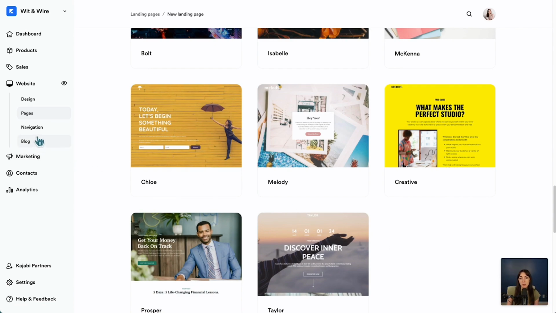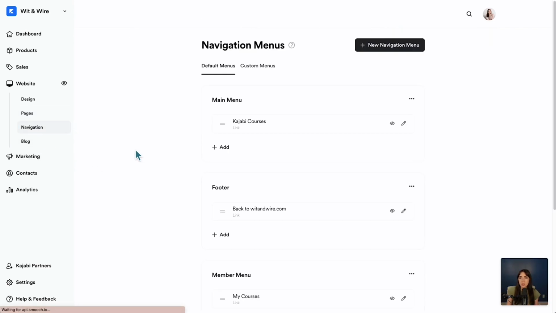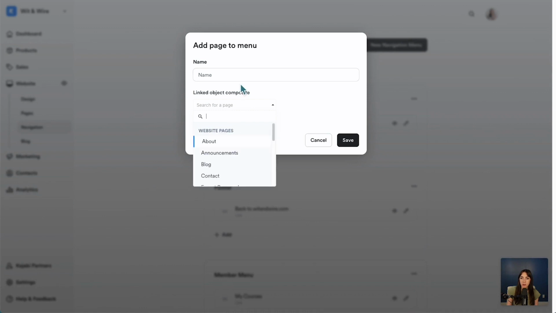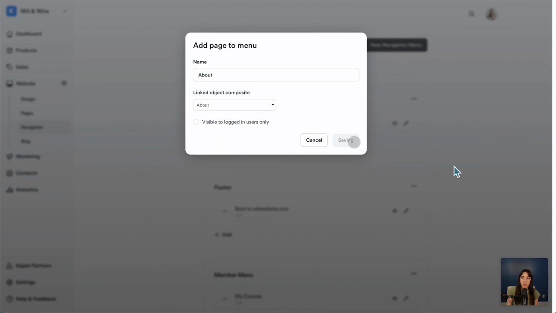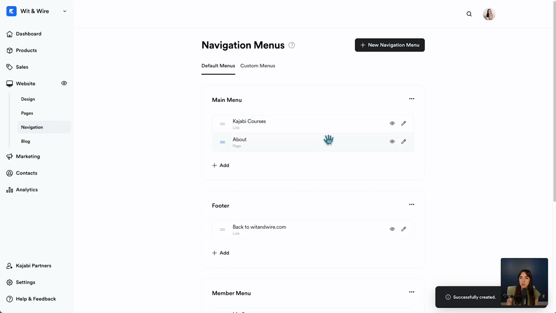You'll also probably want to check out navigation. So this is where you can decide what you see in the main menu of your website. So maybe you want to add a page. For example, maybe I want to add the About page to the main nav on my site. So you can make decisions around what you want people to see, move them around. Same thing with the footer. So I would spend a little bit of time customizing your essential pages under design and then the navigation here.